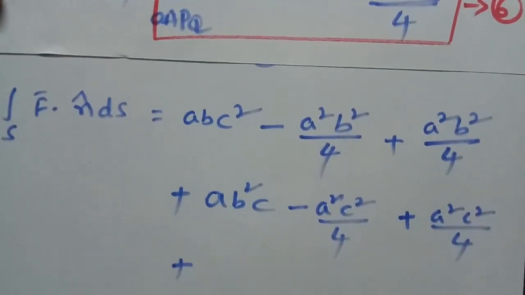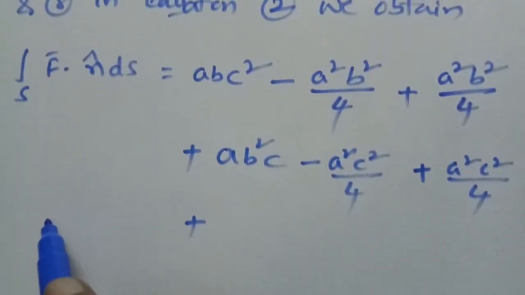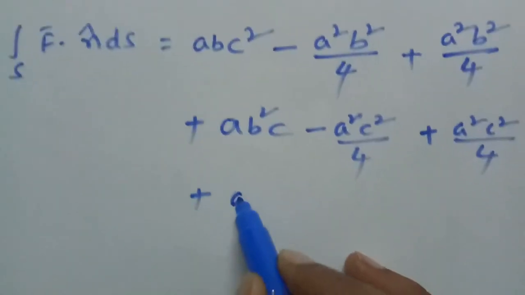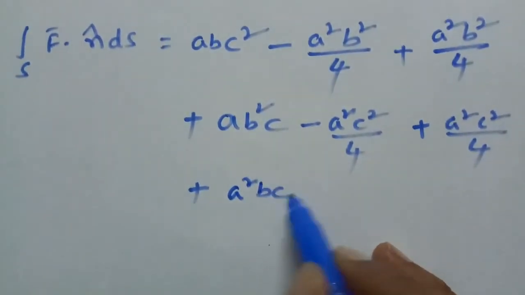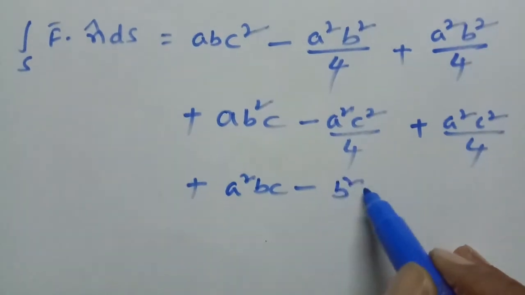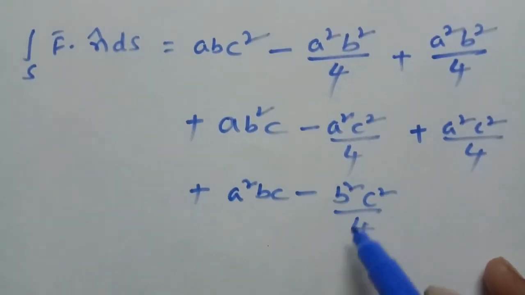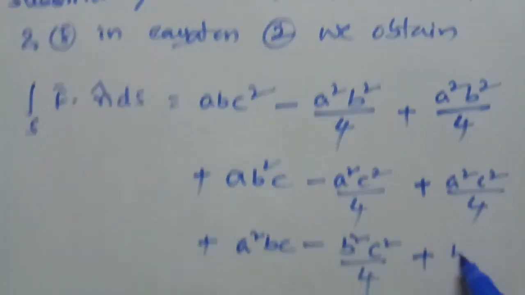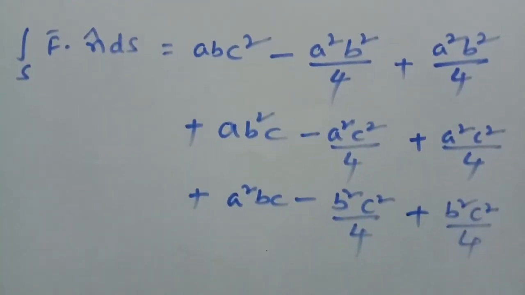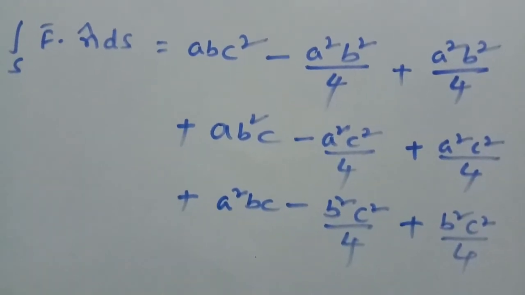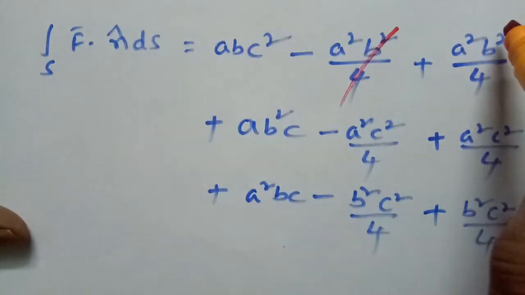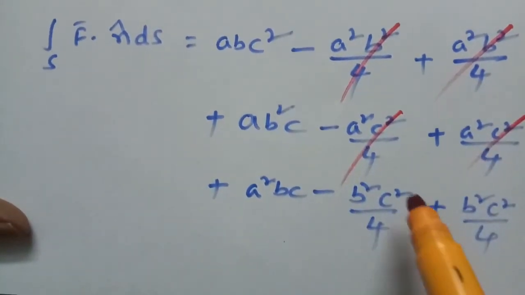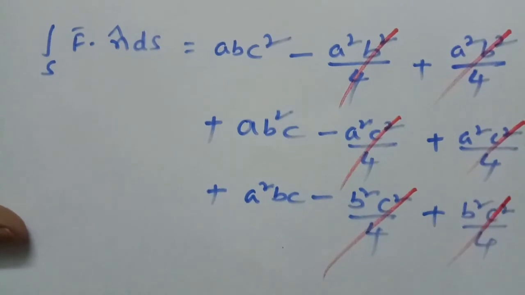From equation number 7, a square bc minus b square c square by 4, plus, from equation number 8, b square c square by 4. Now a square b square by 4, a square b square by 4, a square c square by 4 with plus sign and minus sign, and b square c square by 4 with minus sign and plus sign cancel.